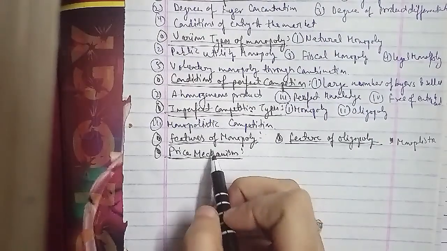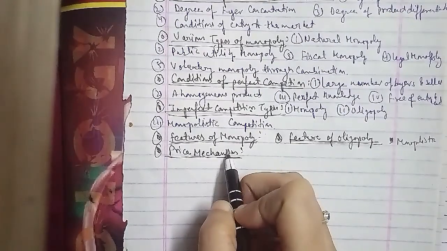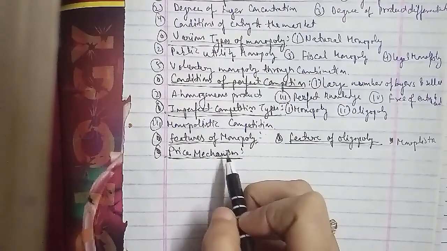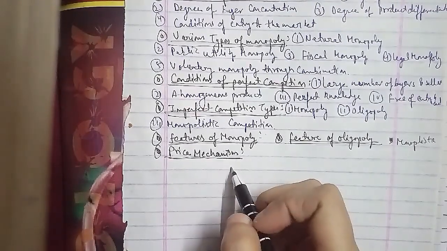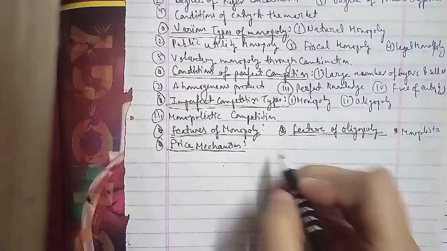Now we'll go ahead with the other one, which is what is monopolistic competition. This has been asked in 1718, that is, what is monopolistic competition.